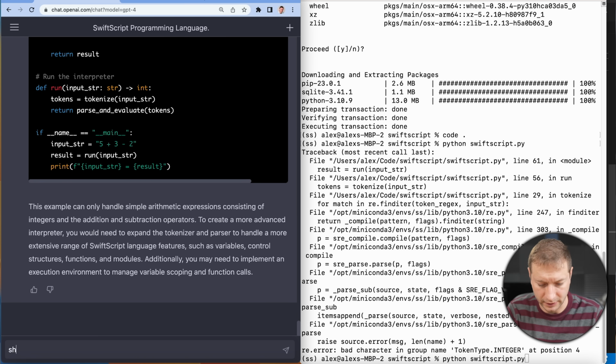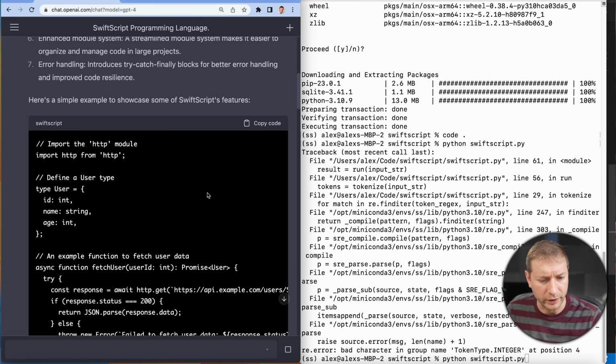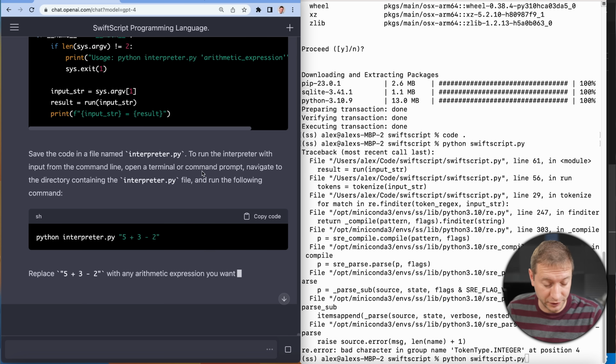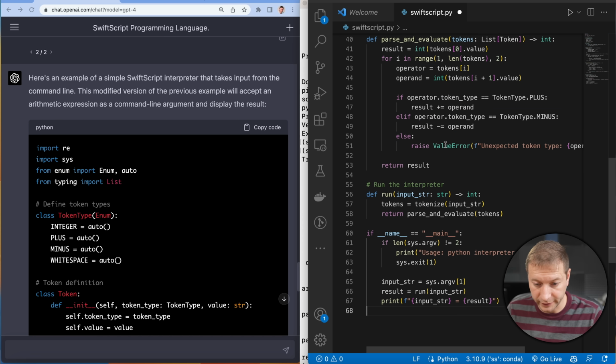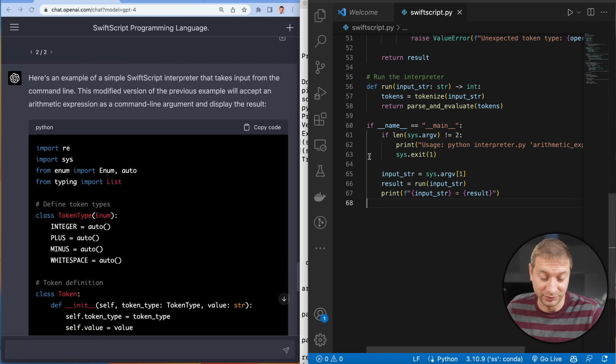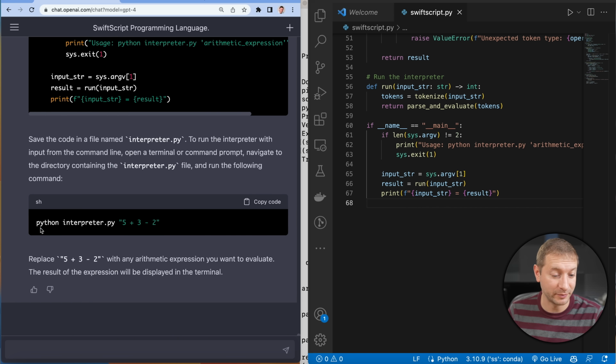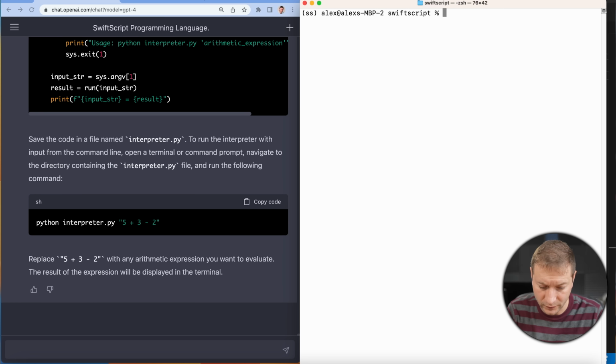Okay, let's see. Show me an example of running this interpreter. This is not going to work with our SwiftScript example. I guess we'll need to change the example code. It gave me a new interpreter. Let's copy this code, replace this. I blindly trust whatever it writes out now. And this is how we execute it from the command line. I like it. Let's run this.